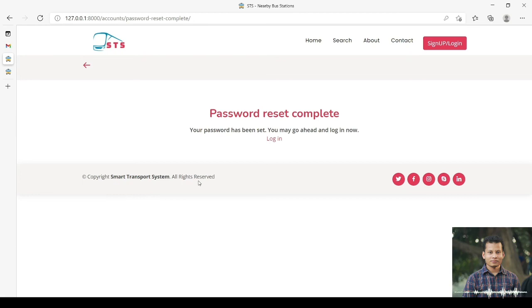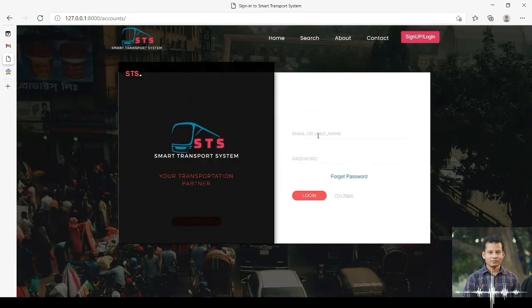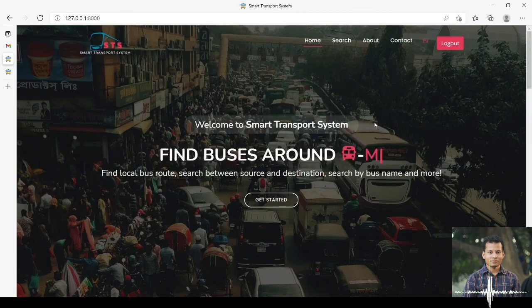Now we are linked to login using this button, also this button. I'm using this button to login. Now the login page appears here, and I type my username and our new password. Login. Yeah, we can also log in from this side.